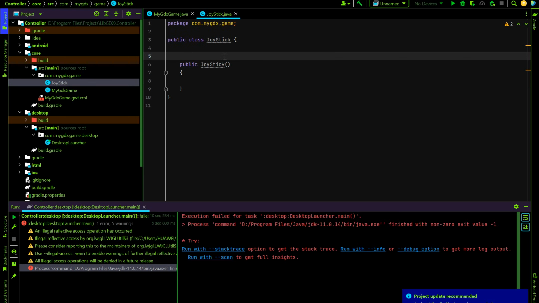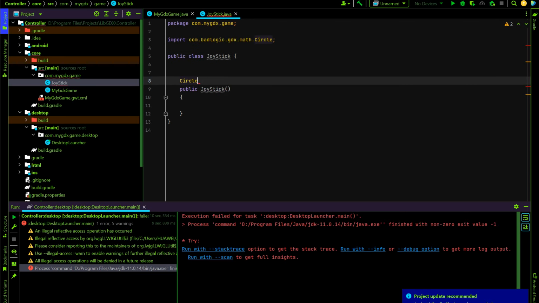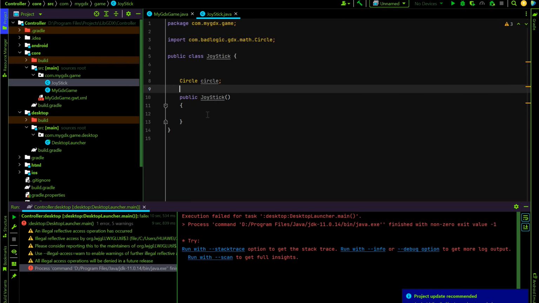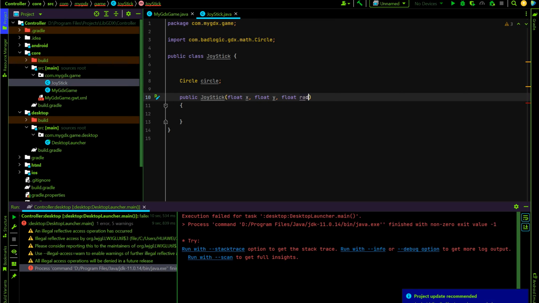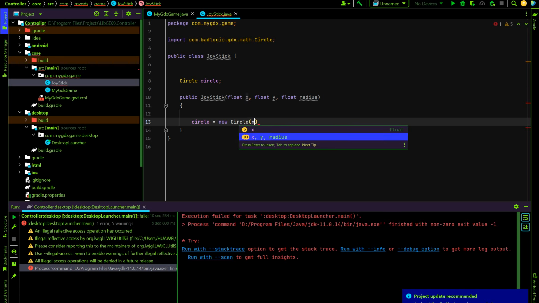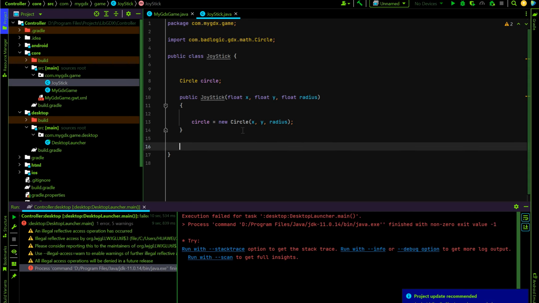Guys, but before I create this class, I found something interesting. It is Circle. Yeah, it's a circle. It's really like the rectangle. As you can remember, there was a rectangle, so we can create a width and height. But in this circle, you just give the radius. It is very useful for that. So let's create it then. First, you must get float x, float y, and float radius. So it's simple. circle equals new Circle x, y, radius, and close.